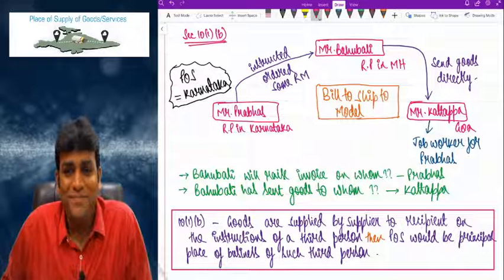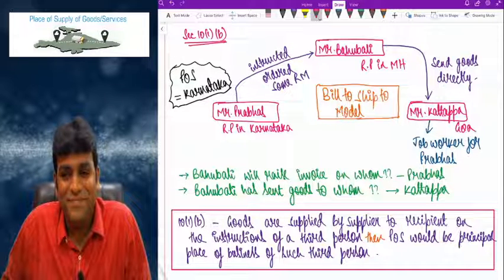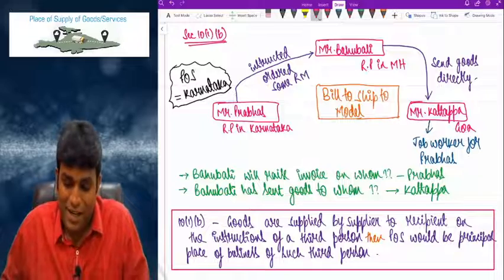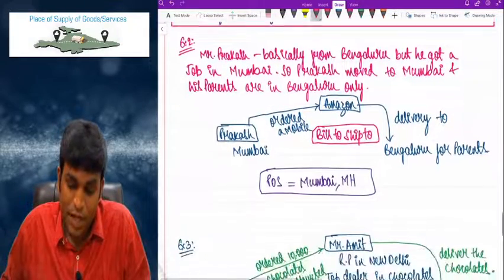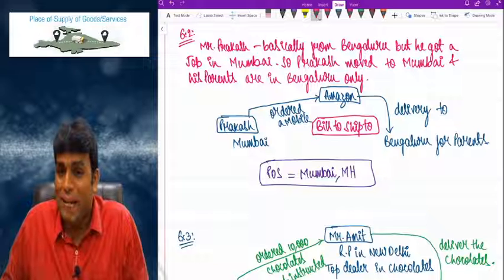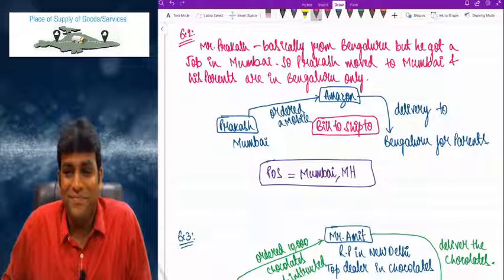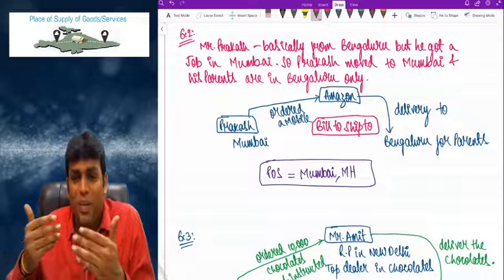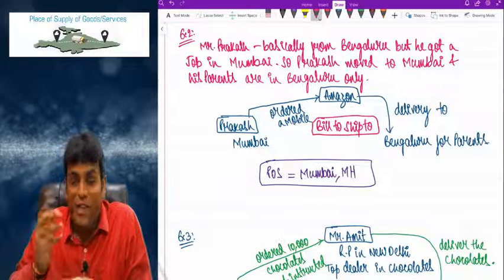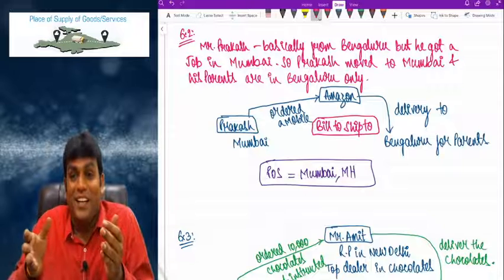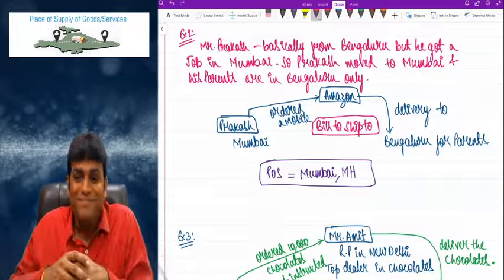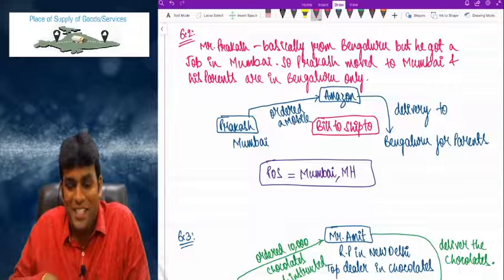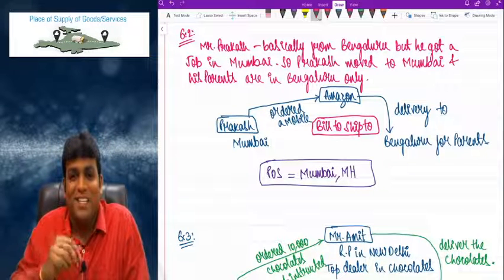Can I scroll? Yes, please. Done. Let's proceed. I humbly request you to take example 2 also. Please write example 2 also. Example 2 I gave because that is more a general example which is very common we get to see. But we don't realize that it is actually bill to ship to model. We don't realize that. But it is actually very common and very practical.